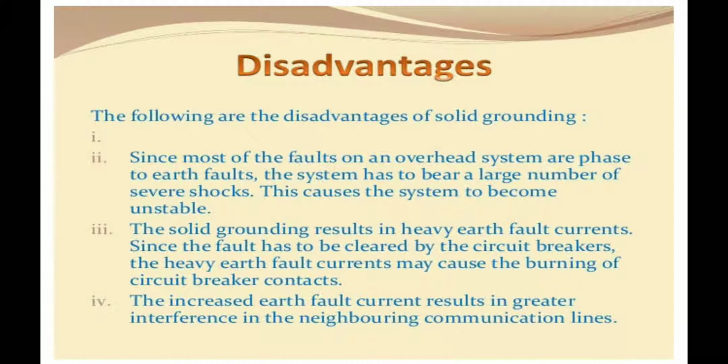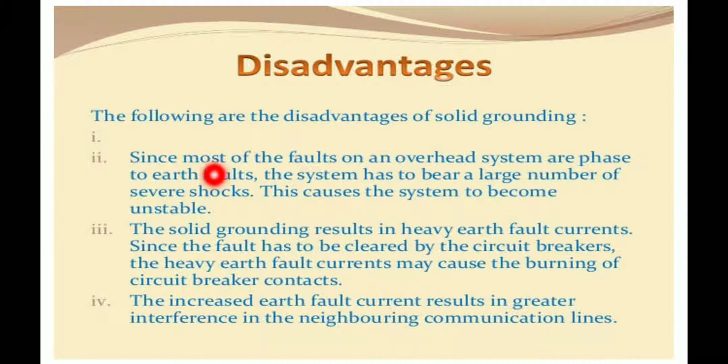Next, these are the disadvantages of the system. Most of the faults which occur on overhead systems or overhead transmission lines are phase to earth faults itself. Getting my point? Nothing but line to ground faults, where the line is the conductor and ground is the earth.